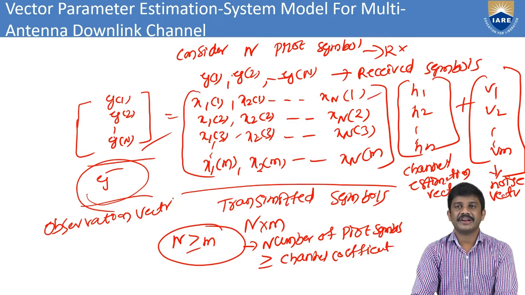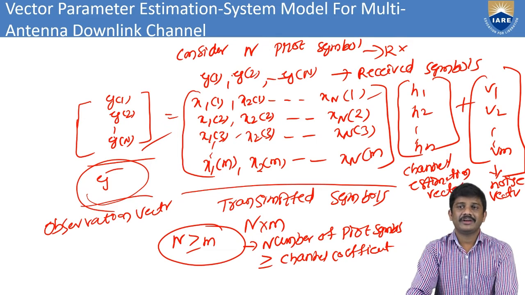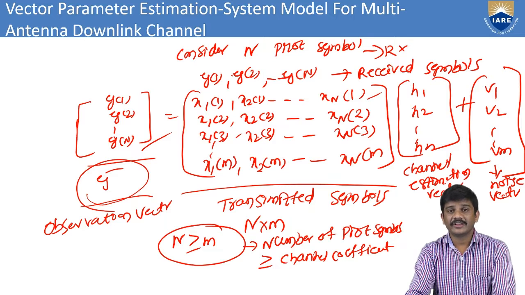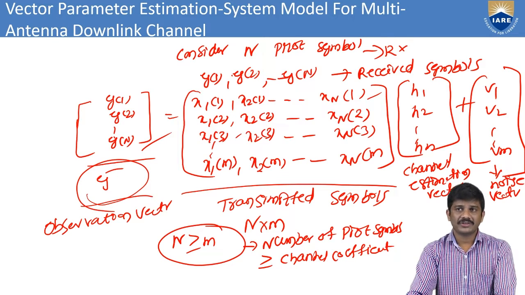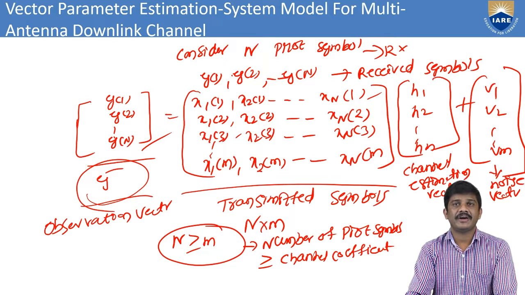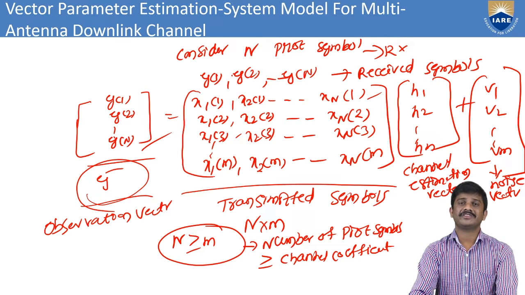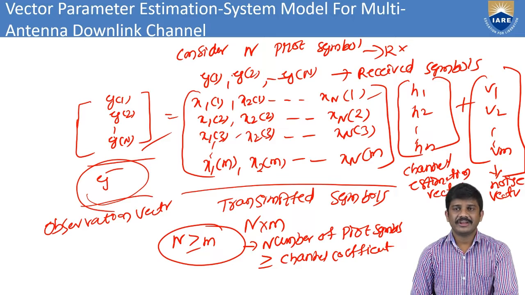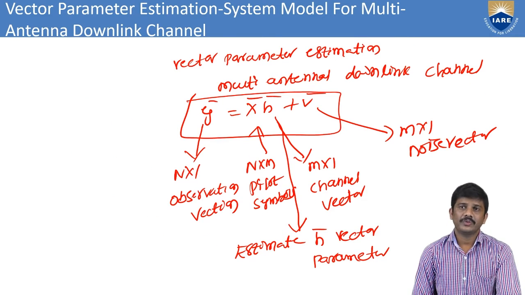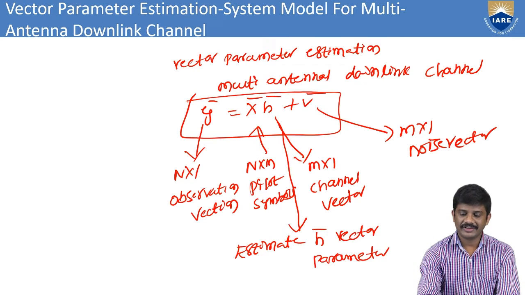Here again we consider the transmitter symbols. Here we have the channel estimation vector. This is the noise vector. Here we take the number of pilot symbols n greater than or equal to m, the channel coefficients. This we can also take from the vector parameter. Finally we take the vector parameter in the multiple antenna downlink channel. For that I can consider y bar equals x bar times h bar plus v bar. This is our resultant.